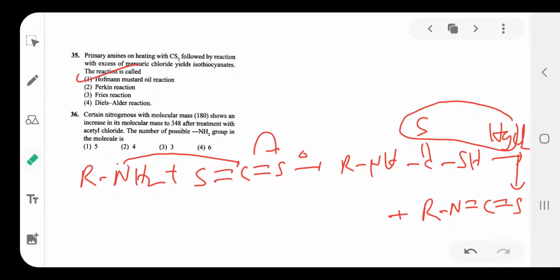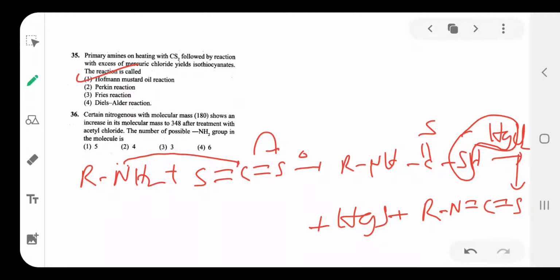HgS separates, and the remaining two H and Cl2 form 2HCl. So this is alkyl isothiocyanate. It is formed in the mustard oil reaction. So that is 35.